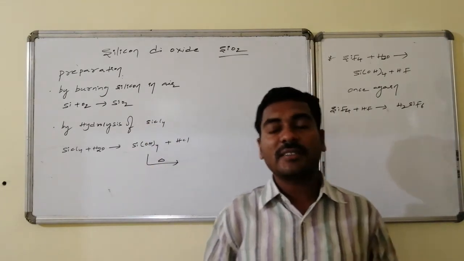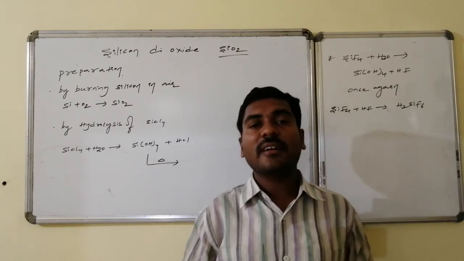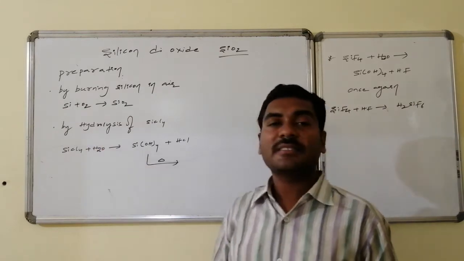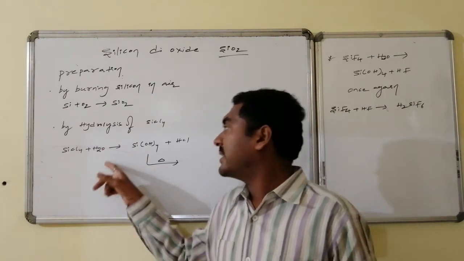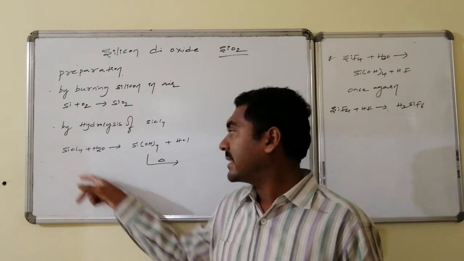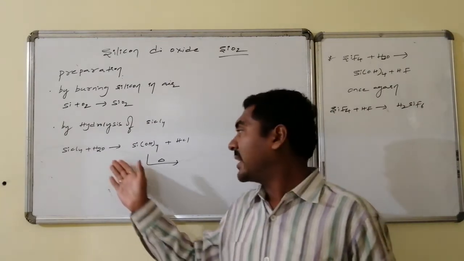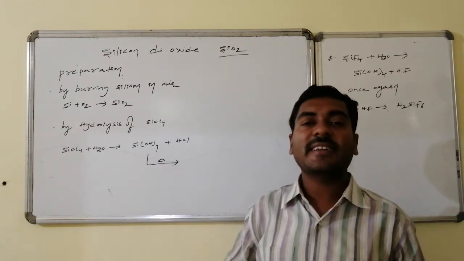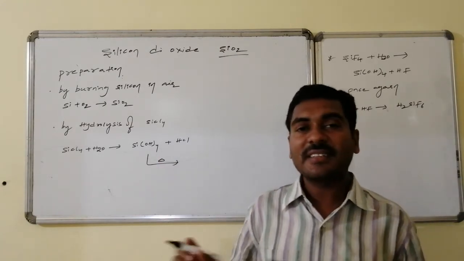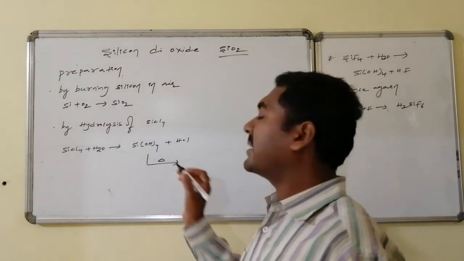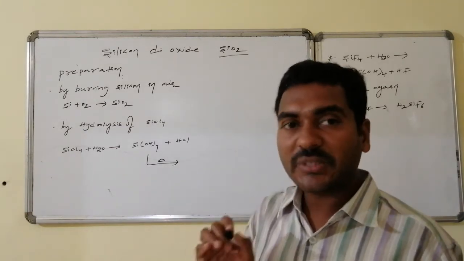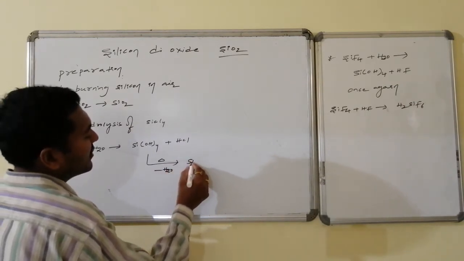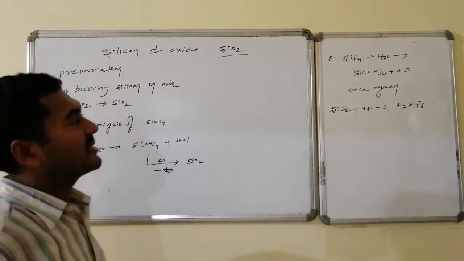The second method is by hydrolysis of silicon halides: silicon tetrachloride followed by water. On heating, a hydrolysis reaction takes place. Cl is replaced by OH, with Cl minus as the leaving group, substituted by OH minus. Thus it leads to the formation of silicic acid followed by what? HCl. This silicic acid on heating eliminates water molecules and is converted to silicon dioxide. Thus on heating, elimination of water followed by silicon dioxide formation takes place.